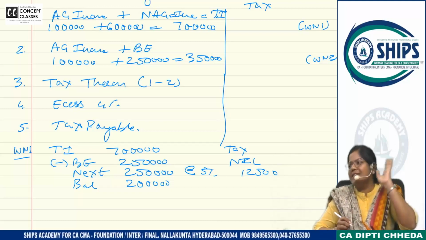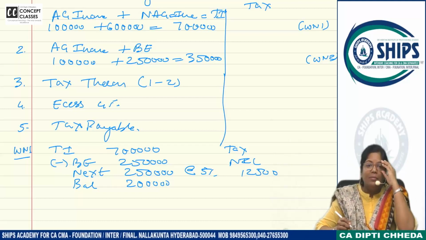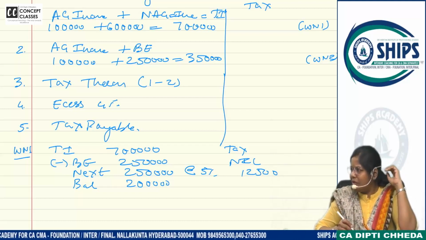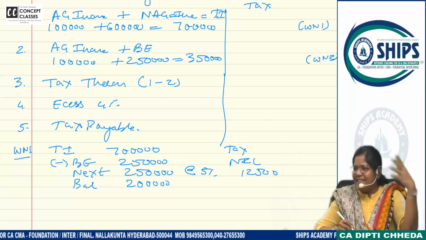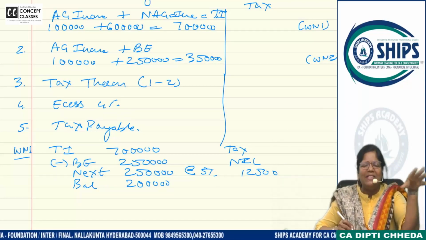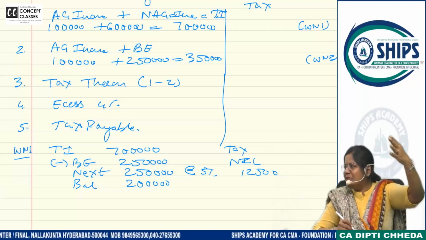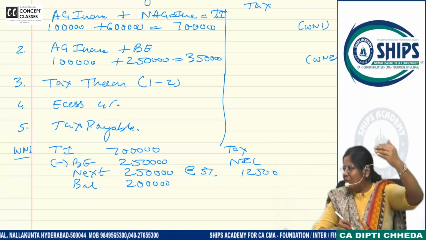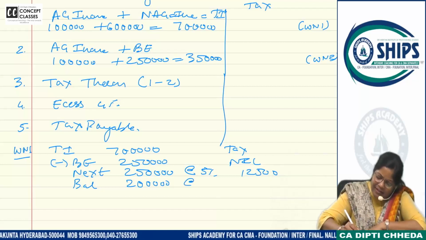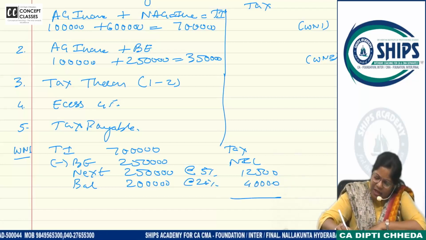Anyone sitting in the class doesn't know this. More than, I think, 30 to 40 problems we must have solved. Above 5 lakh to 7 lakh, the balance 2 lakh. What is the tax? 20%. That is 40,000.